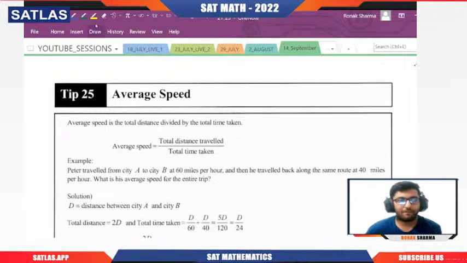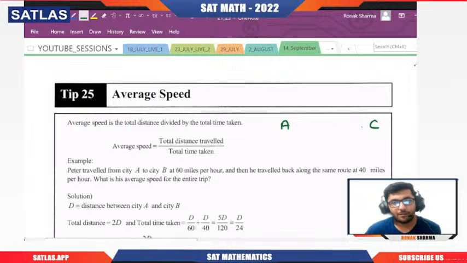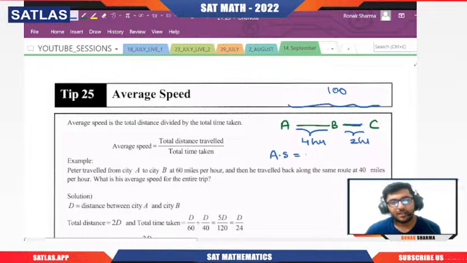So basically, if I give you one very basic example, let's say you have moved to C via B. So let's say the total distance is 100, but the time that you have taken here is, let's say, 4 hours, and time here you have taken 2 hours. So what is your average speed? Average speed will be simple, that will be total distance divided by 4 plus 2, that is 6. So 100 by 6, that will be 50 by 3.